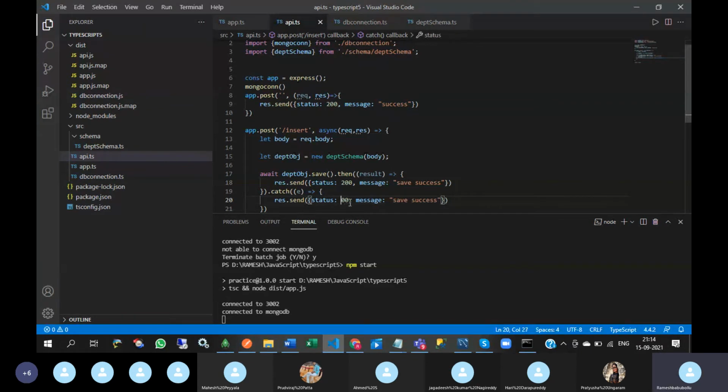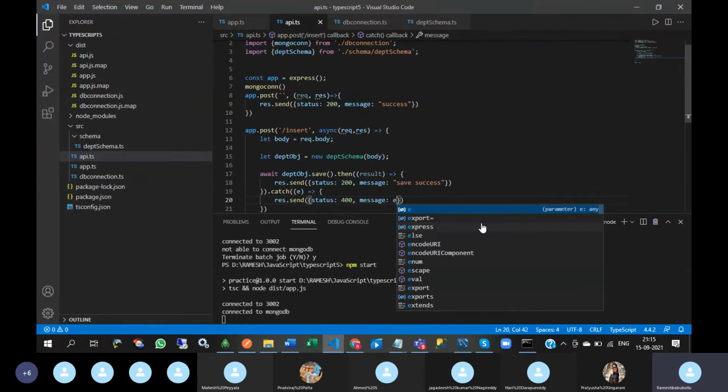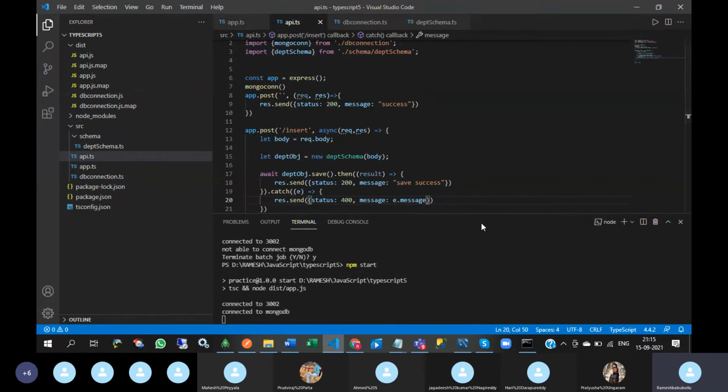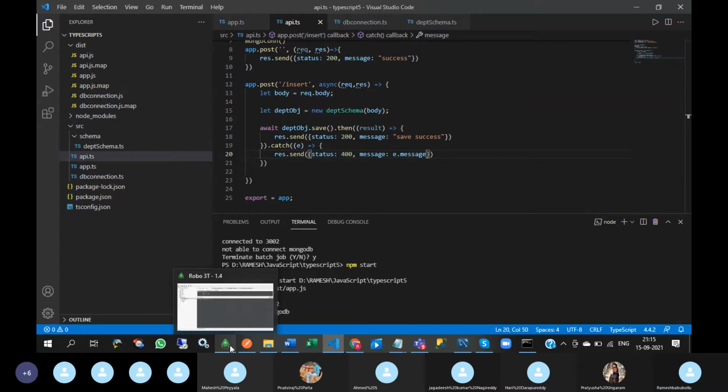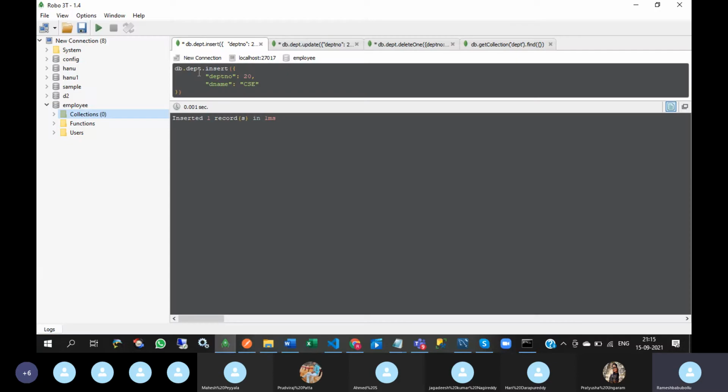For the error indication, status 400. And what type of error occurs, how can I know? e dot message.